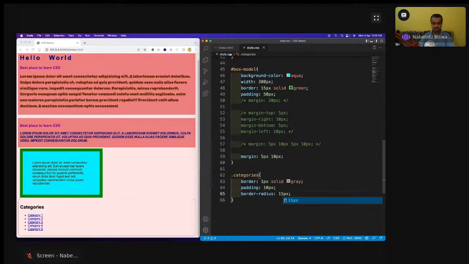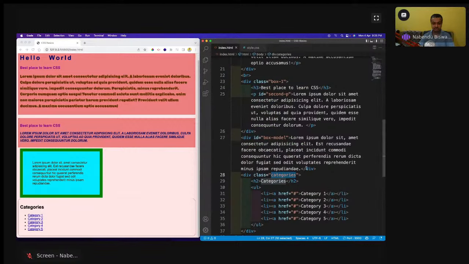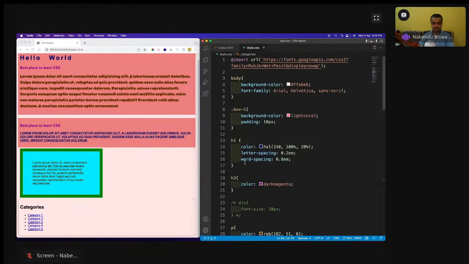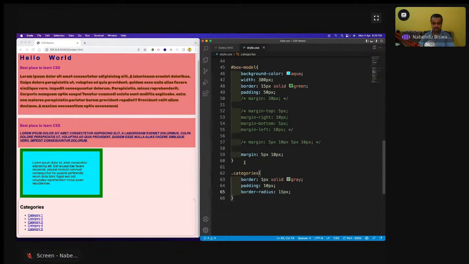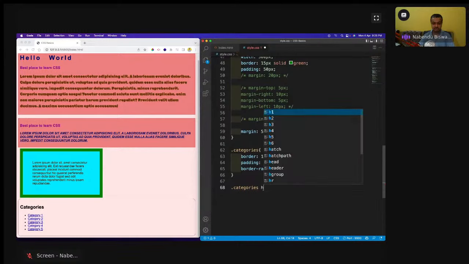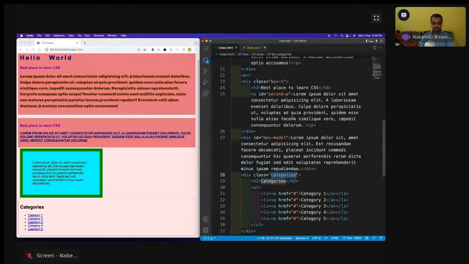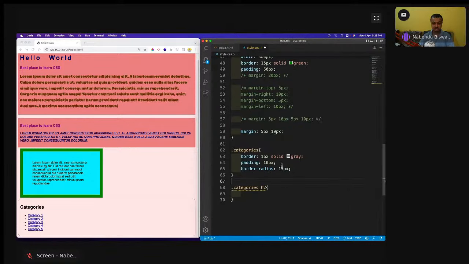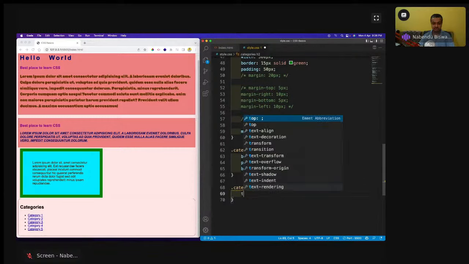Now this h2 is there. I want to target this h2, and there is one more way to target something. I think I have not told that thing. That is dot categories and then the h2. So this is a very good way to target something. See, I'm not targeting the h2 directly, I am doing it through categories h2. There might be a lot of h2 in our whole project, but I'm targeting only whichever is inside the categories class. So this is a very good way to do it. Okay, this thing we should always do.